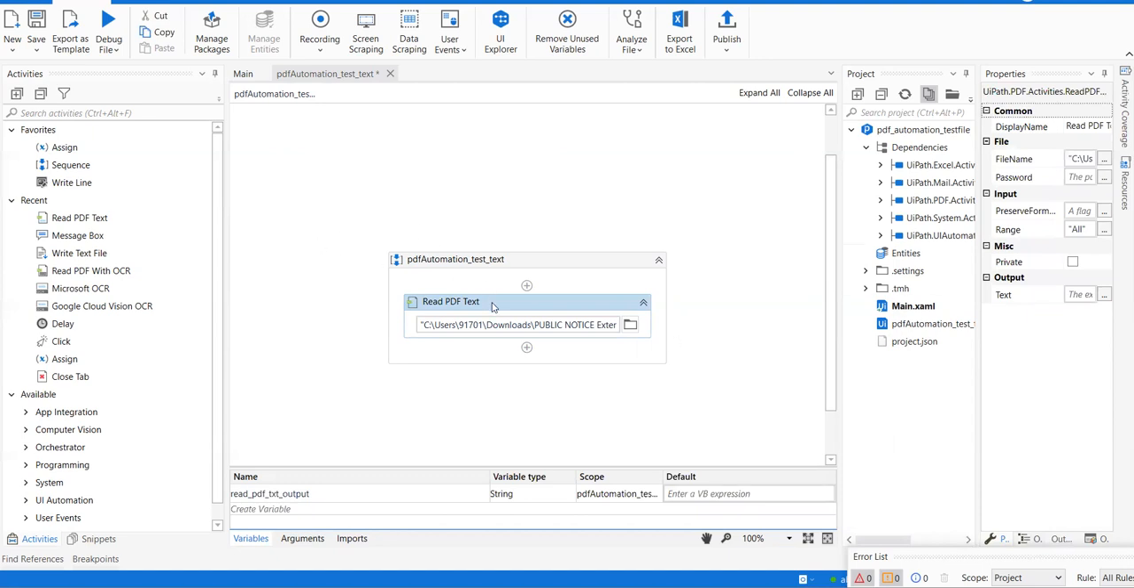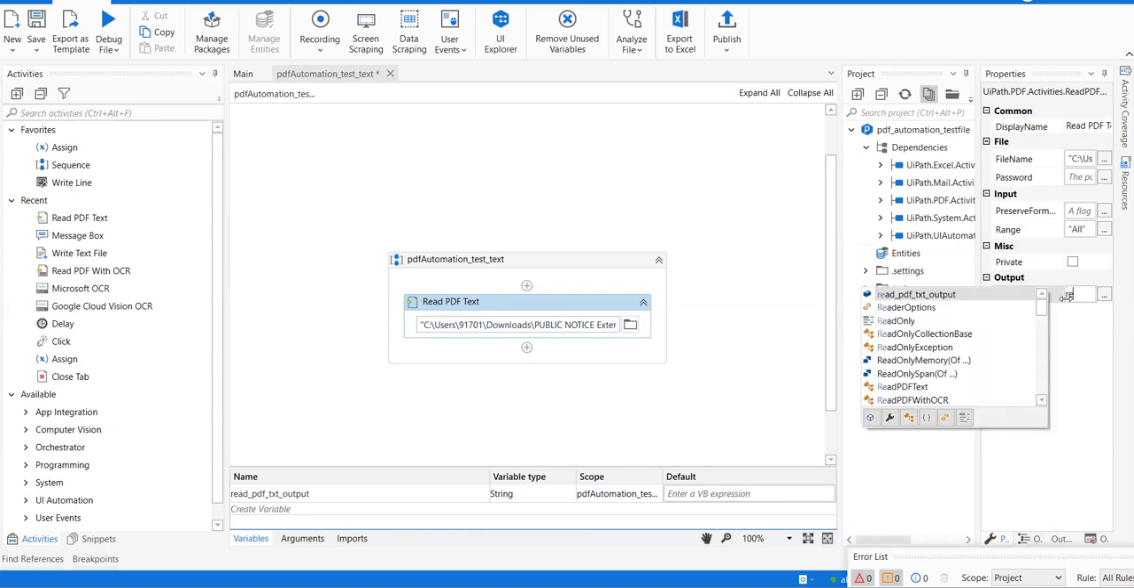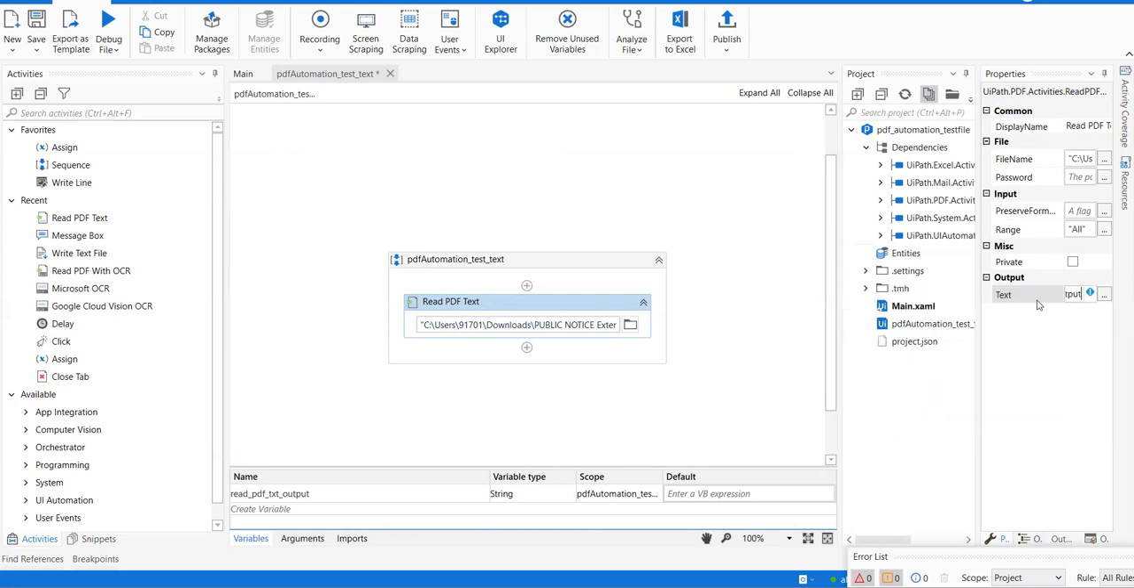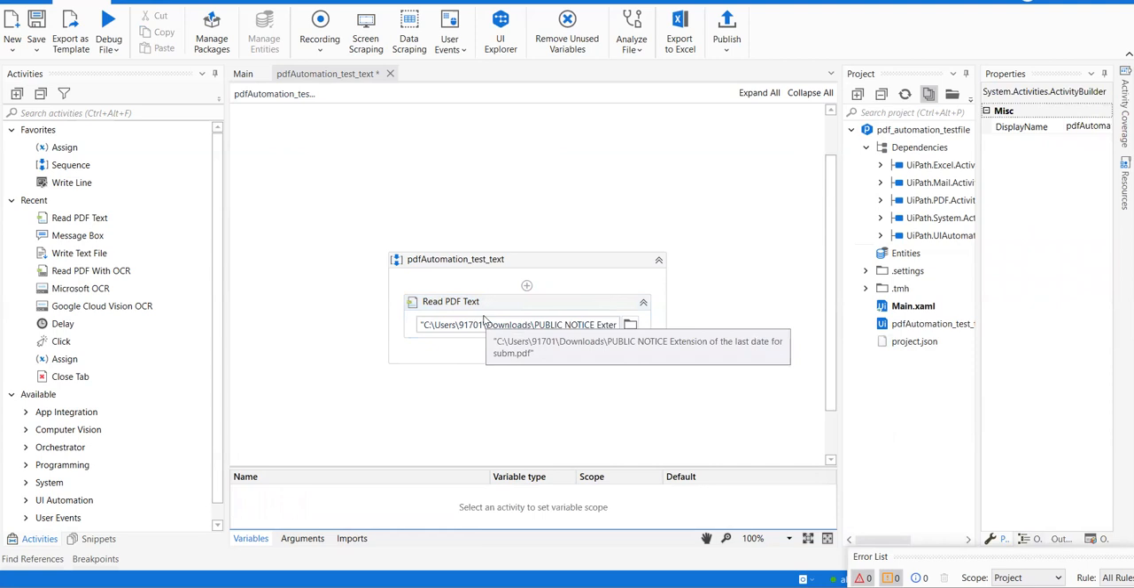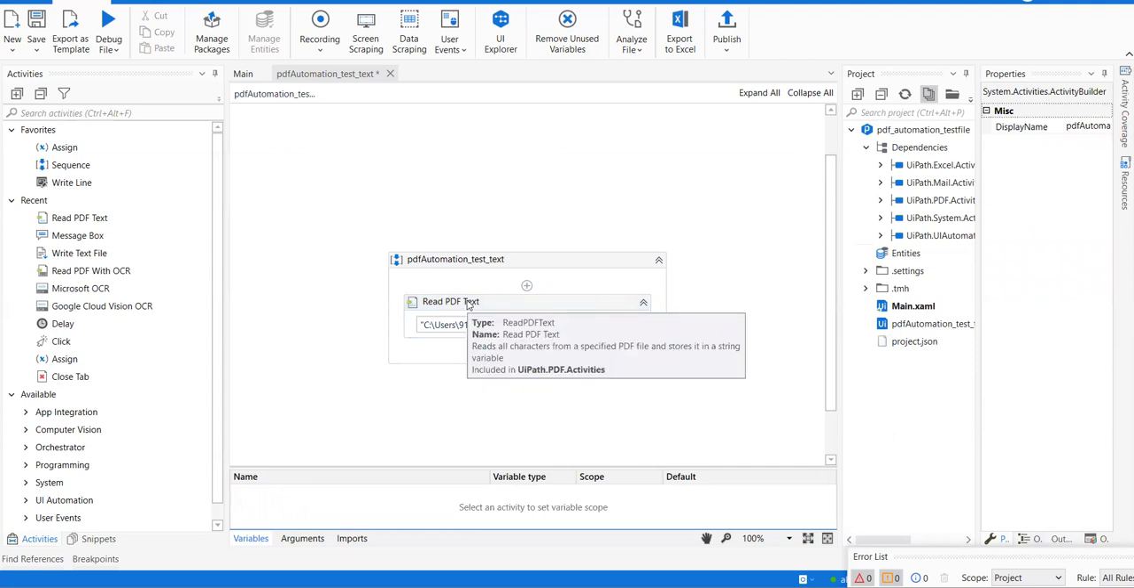Okay, guys. Read PDF Text. I am going to save this output with the name that is created here. Let me enter the first three to four characters. Okay, now this is done. Okay, the PDF to text.